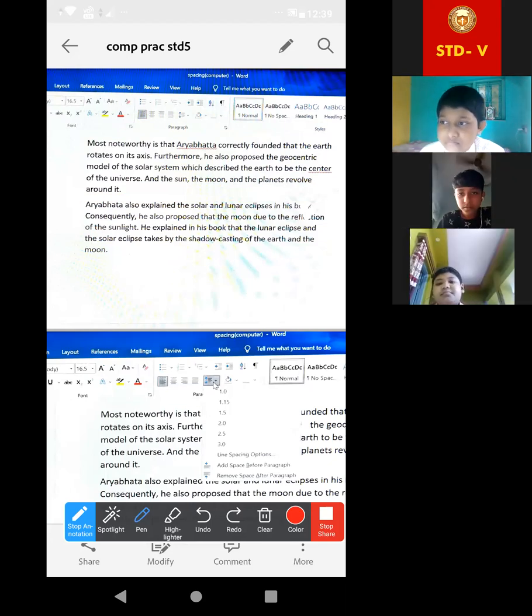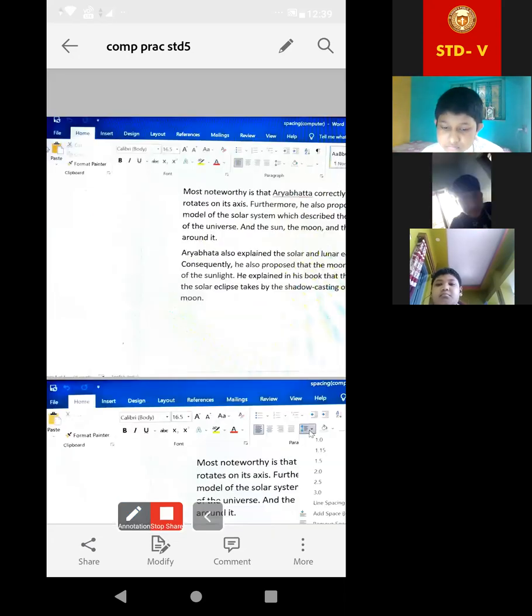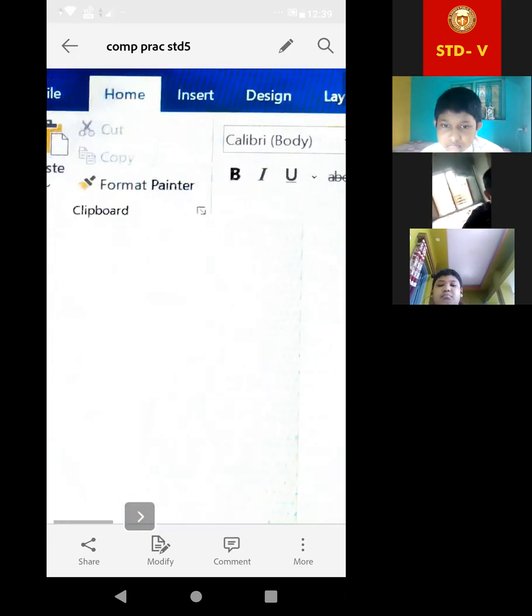Now there are so many features in line spacing as well as paragraph spacing. What are the features and where will you get the option of line spacing, when you give the space between two lines? Look at this. This is Word 2013. Here is the Home option.